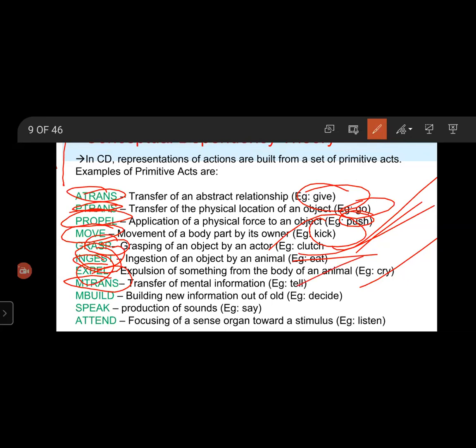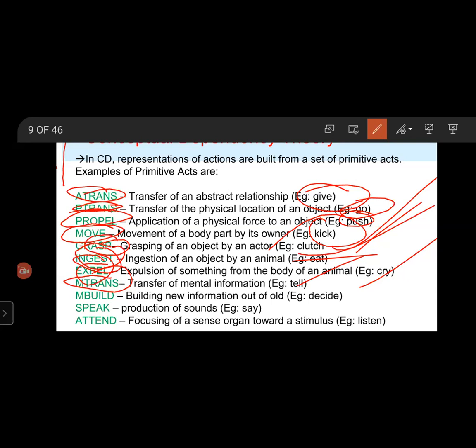Here, in M-trans action, the various sense organs serve as the origins. Recipient, object, and actor are required. These cases refer to mental location as recipients and mental information as possible objects.